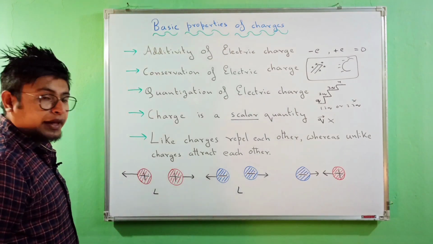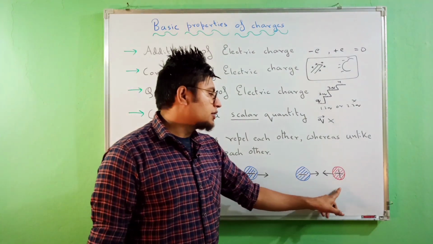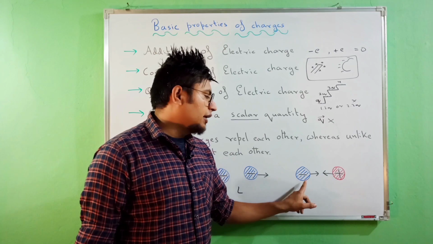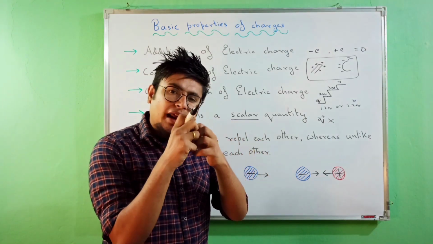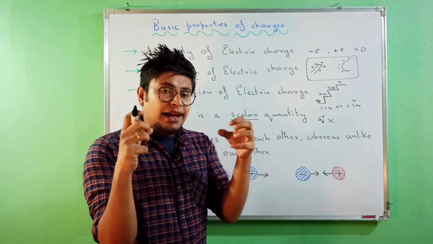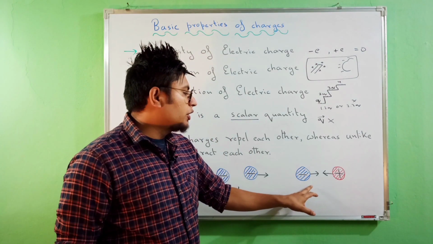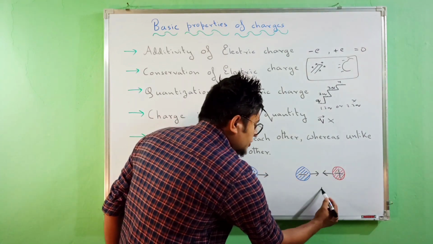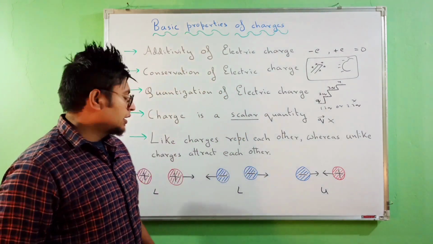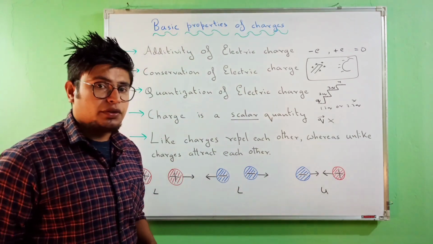Okay, so like charges repel each other. And then unlike charges, that is, if you bring a positive charge and a negative charge close to each other, they tend to attract each other. This is the reason why we say that unlike charges attract each other, whereas like charges repel each other.